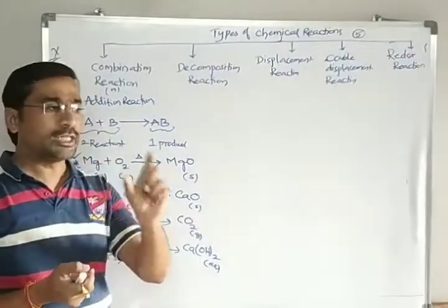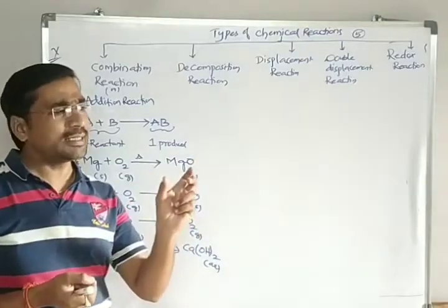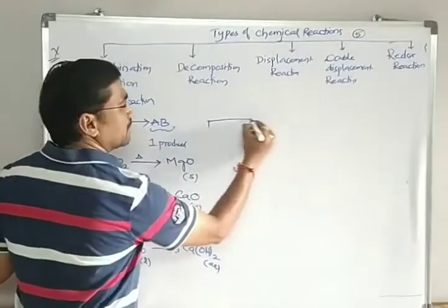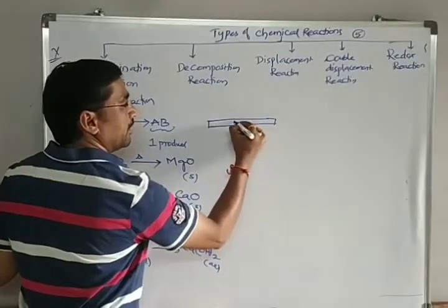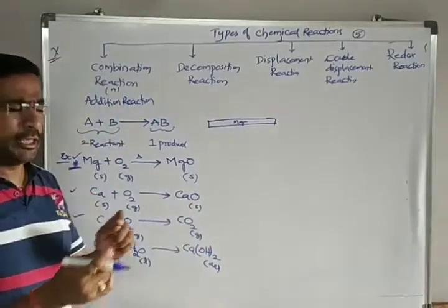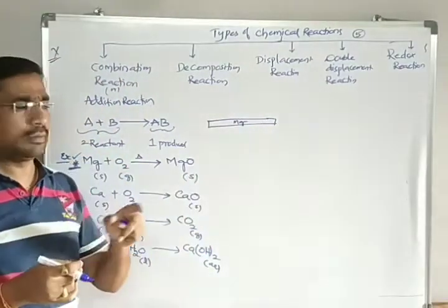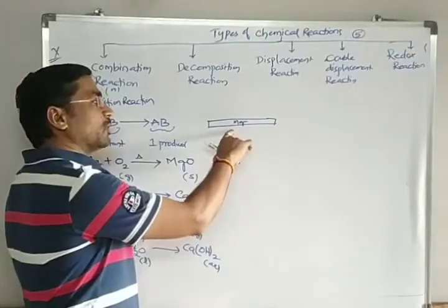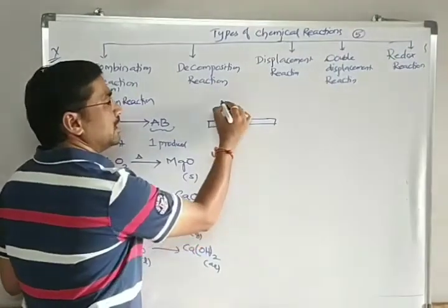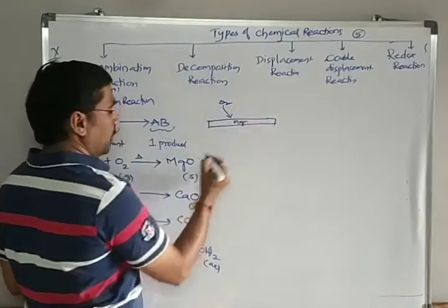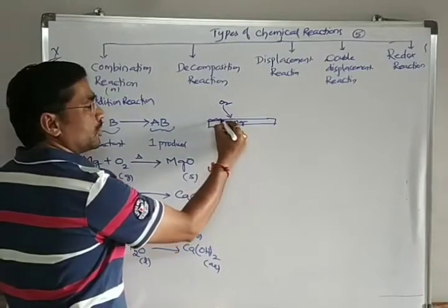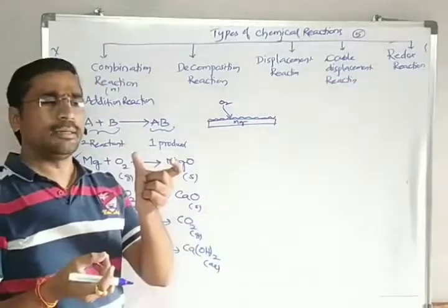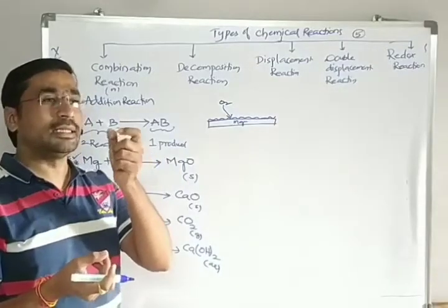Because when you keep a magnesium ribbon in the lab undisturbed, the atmospheric oxygen slowly reacts with the magnesium, and it can form magnesium oxide. That magnesium oxide forms a layer like this on the surface. That's what happens. The magnesium ribbon also becomes dull in color.